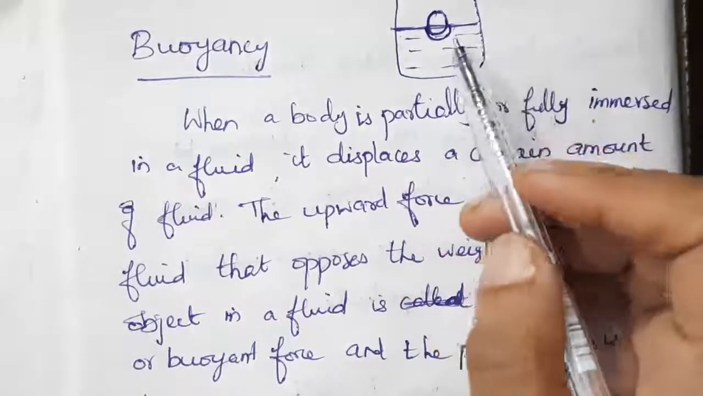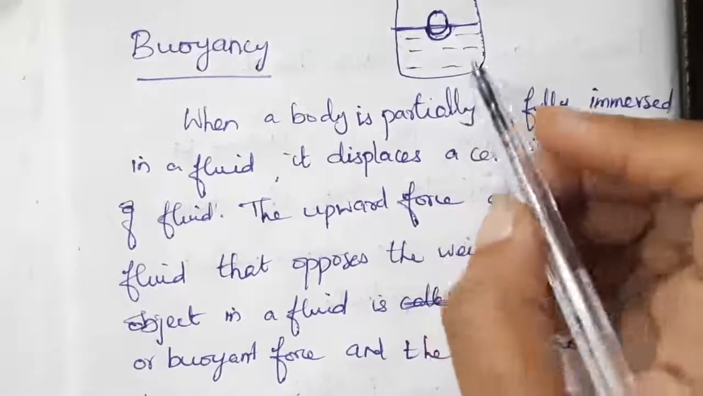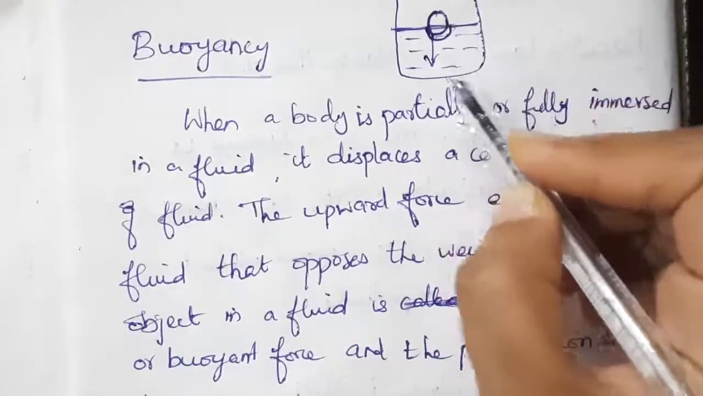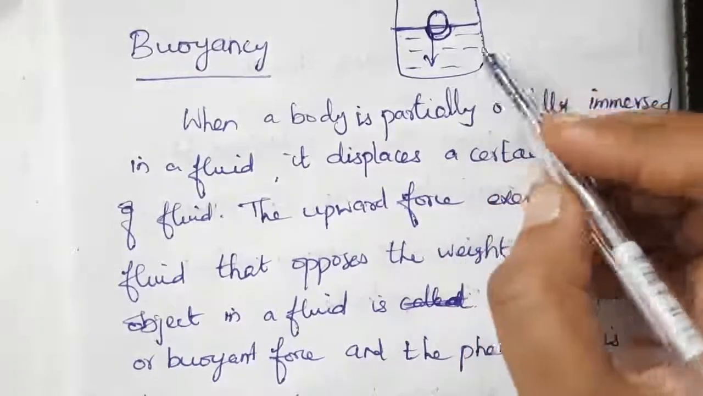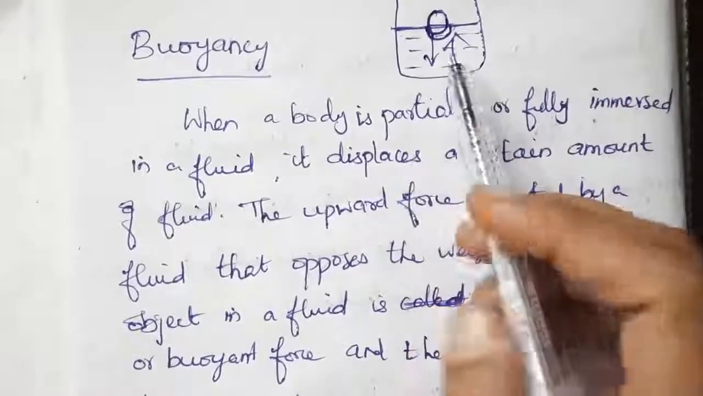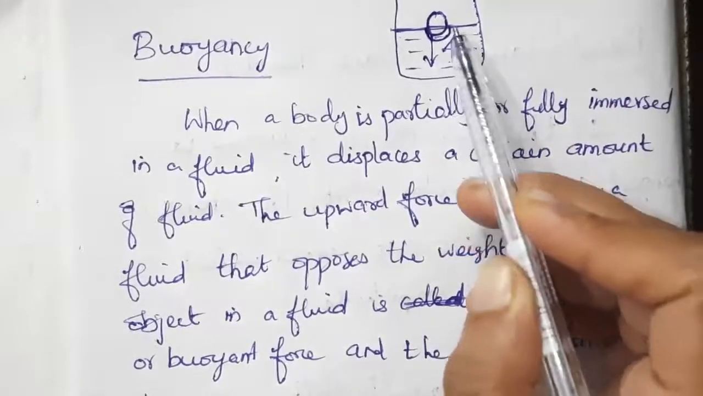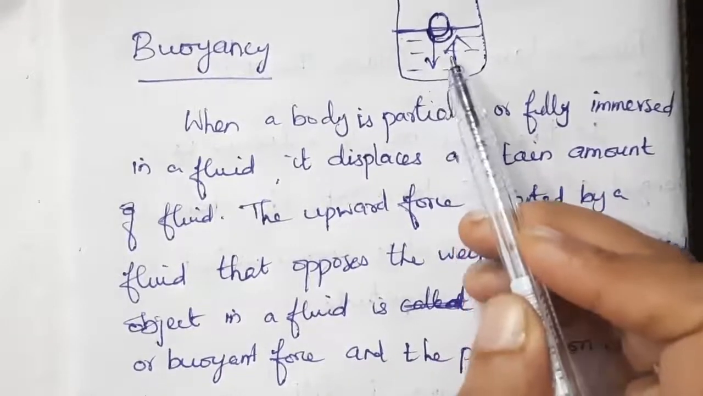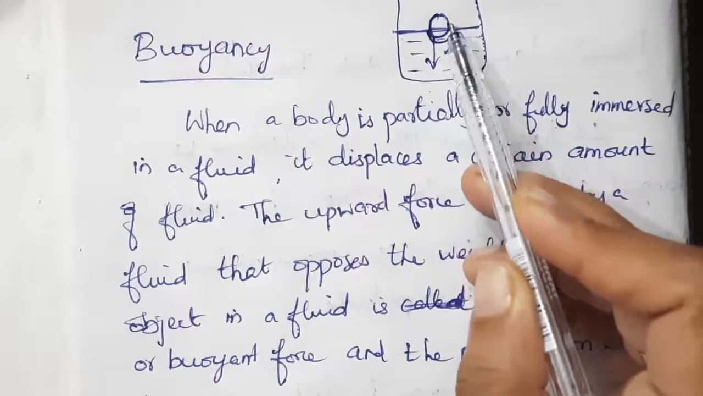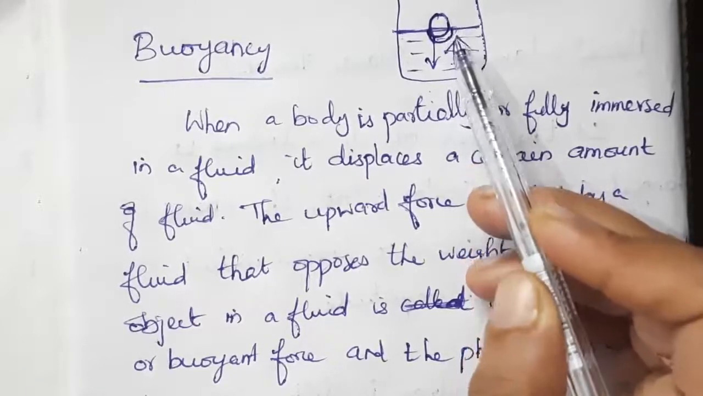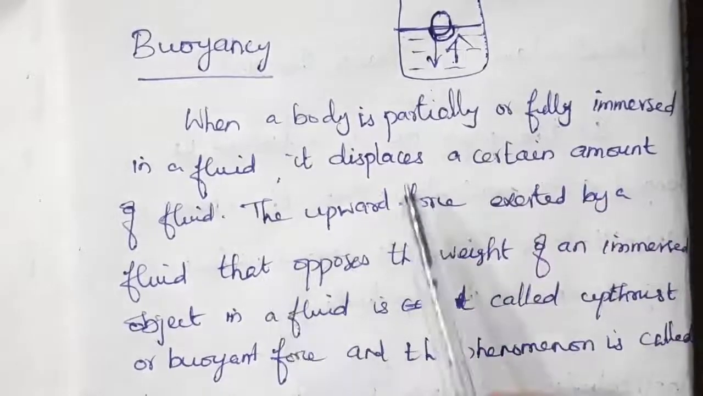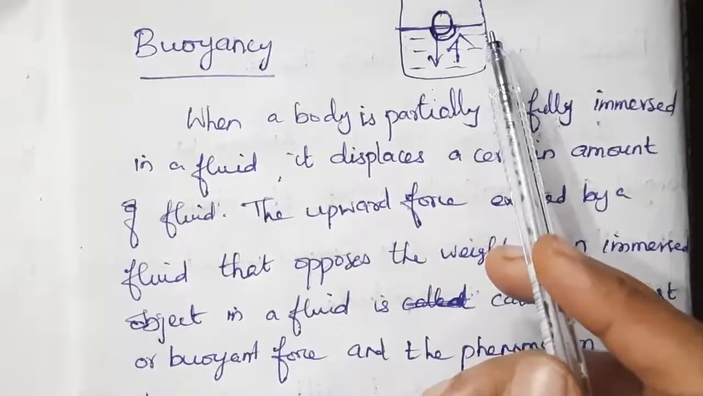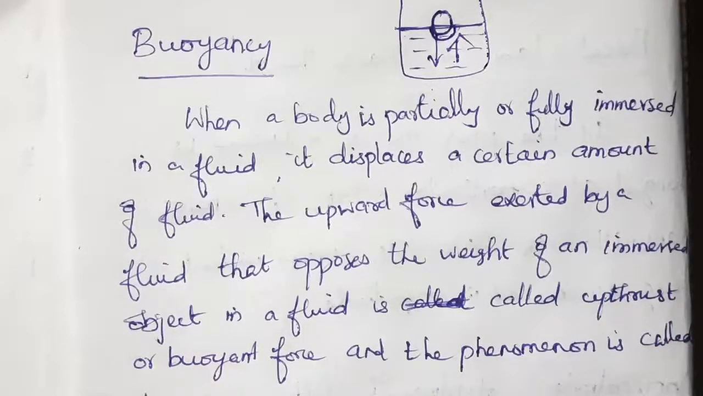Okay. Here, there is weight acting in the downward direction. The weight of this object is acting downward. In the same way, there is an upward force exerted by this fluid to oppose this weight. Understand? The weight will be acting downward, and from the fluid, a force will be acting on this object. That is known as upward force or upthrust force. That force is known as buoyant force. Okay? Buoyant force. So, this phenomenon is called buoyancy.